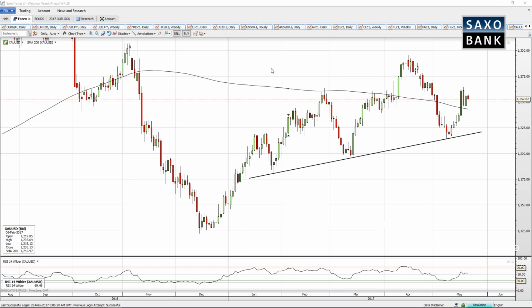To the top side, we must take out last week's high at 1264. This high here coincided with February's swing high here, so at the moment this is acting as a bit of a psychological resistance level. A break above here largely discounts that head and shoulder reversal pattern. However, again, on settlement below the 200 DMA, we would be cautious for any long gold positions out there.